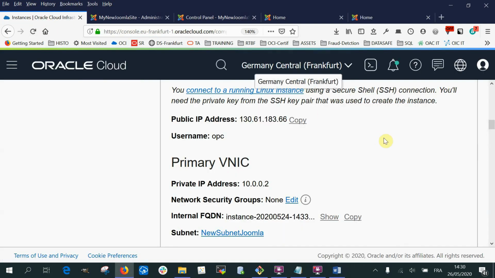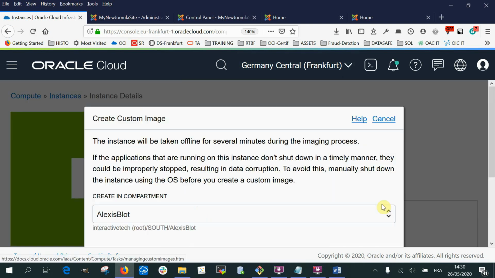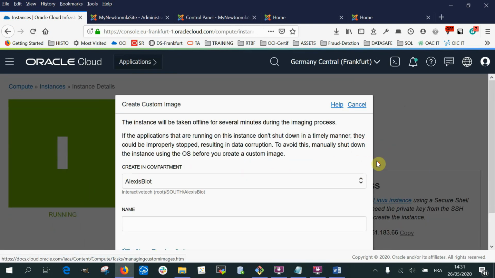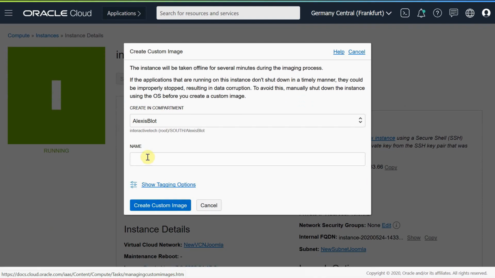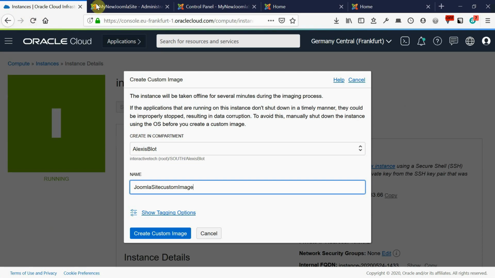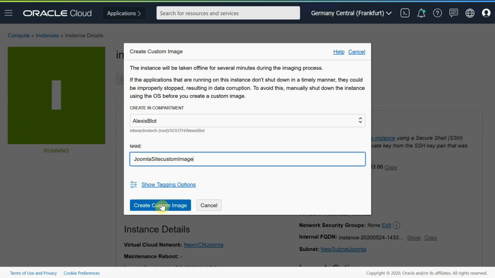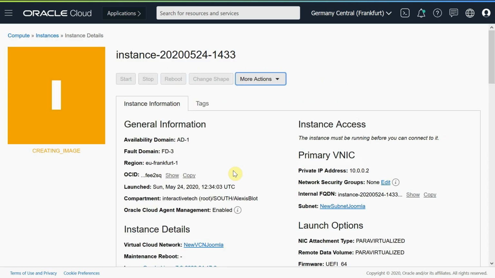So what I'm going to do is create a custom image from this website. Joomla site custom image. Create custom image. Here we go.